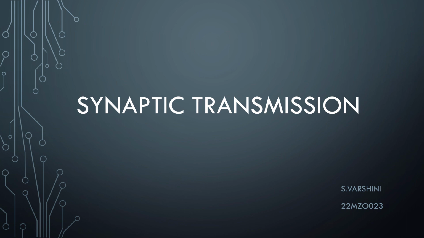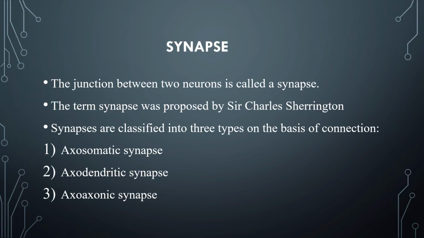Let us learn about synaptic transmission. Synapse. The junction between two neurons is called a synapse. The term synapse was proposed by Sir Charles Sherrington. Synapses are classified into three types on the basis of connection.